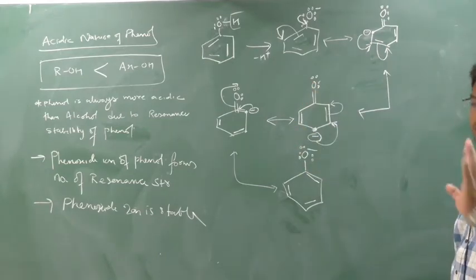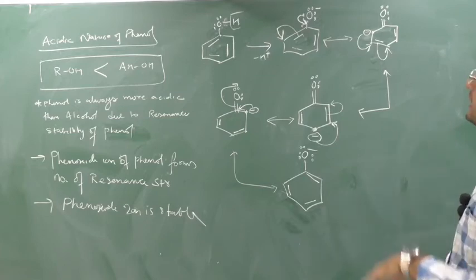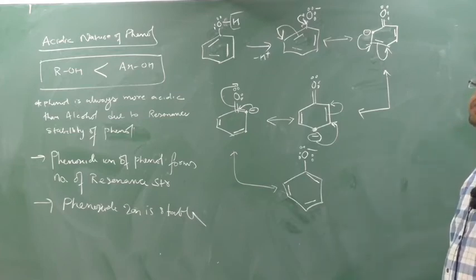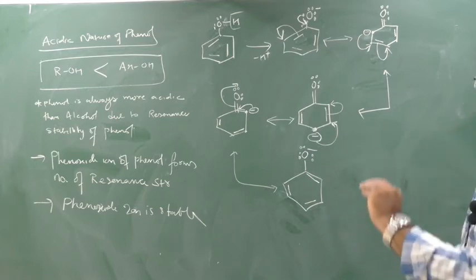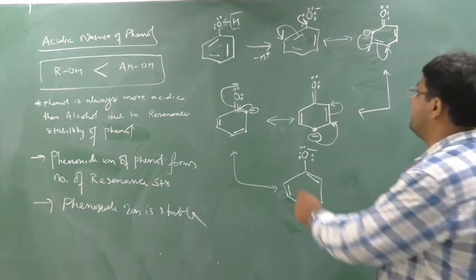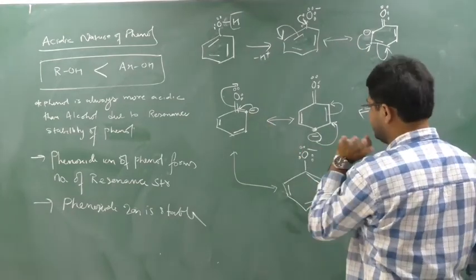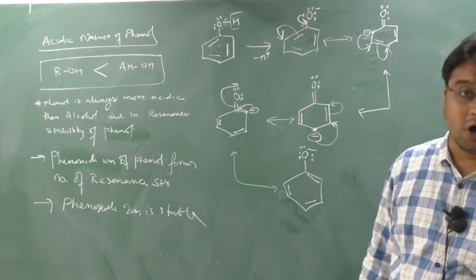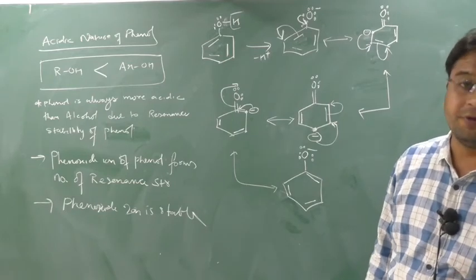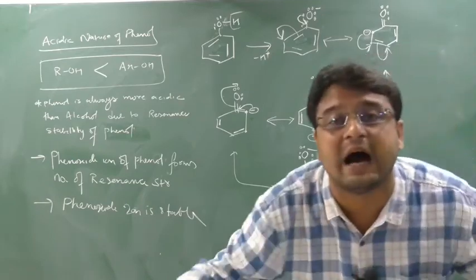Second point, see here students, now very important, only for 2 minutes, you understand. You see where the negative sign is coming during the resonance structure of phenol. The negative sign is coming on ortho and para. That's why whenever you do any reaction of phenol, the upcoming group will be either on ortho or para, it can never be on meta.